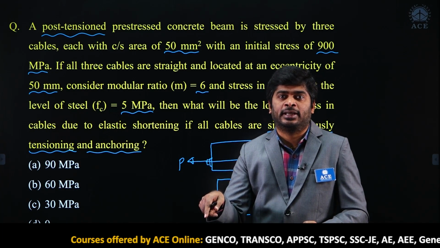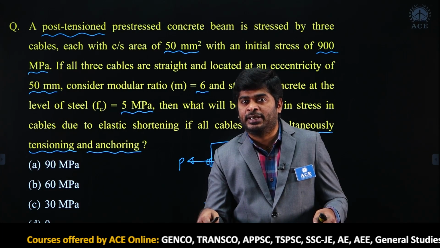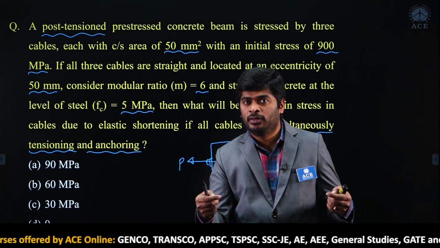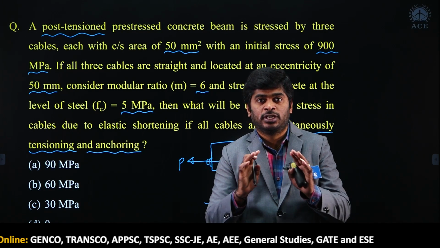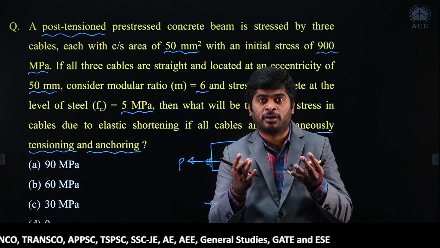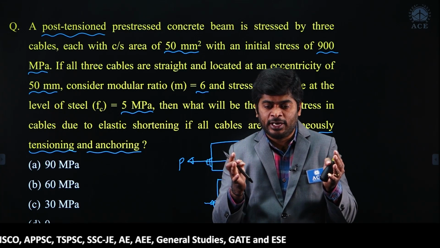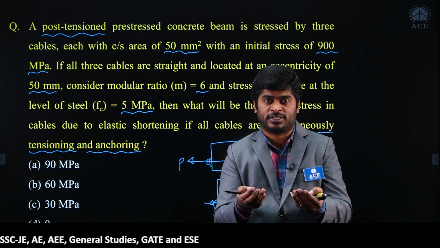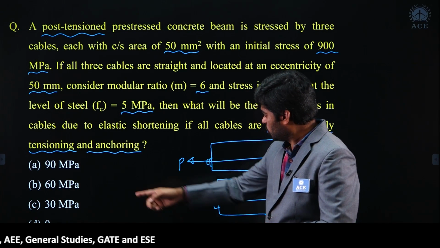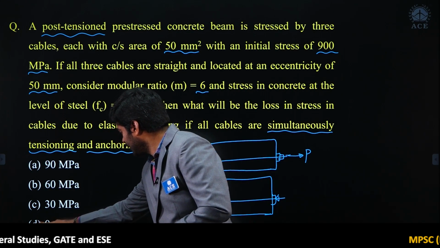Once the tendon is cut, the same force will be present in the tendon, acting on the anchorage. Due to this force, there is no further deformation in concrete. If concrete does not deform, then there is no loss of stress. Got it? So option D is correct.